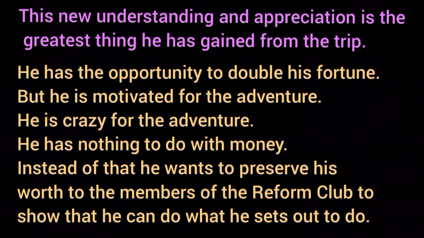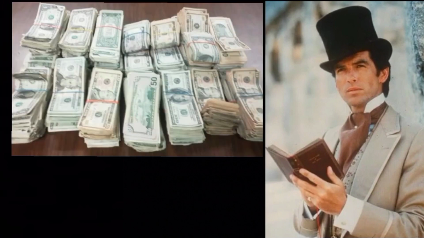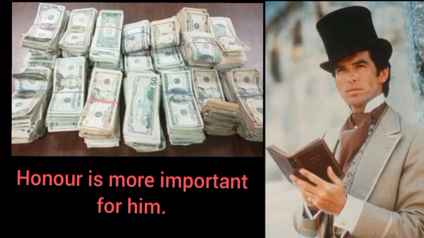He has the opportunity to double his fortune, but he is motivated for the adventure. He is crazy for the adventure. He has nothing to do with money. Instead of that, he wants to preserve his worth to the members of the Reform Club to show that he can do what he sets out to do. Fogg spends nearly all his money along the way. Which way? On the way of his journey around the world in 80 days. He shows that riches are not what he is truly out for. Honor is more important for him.